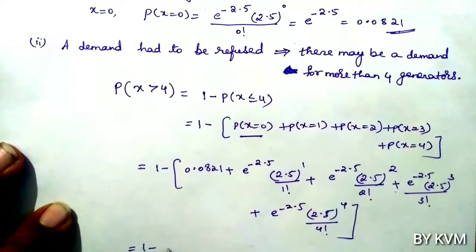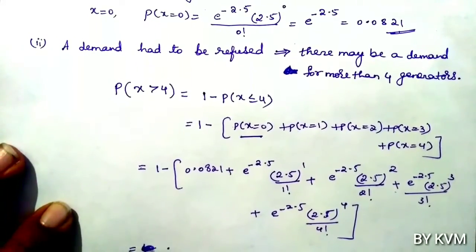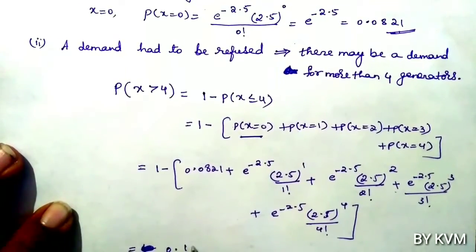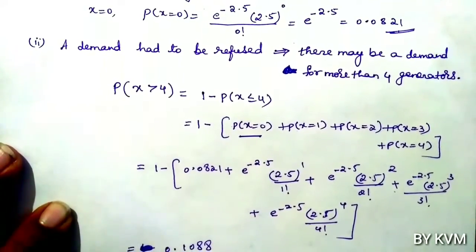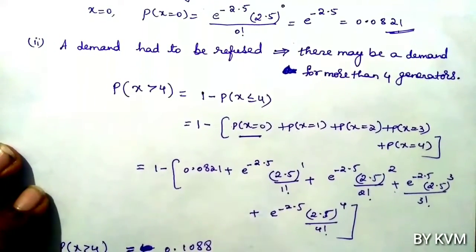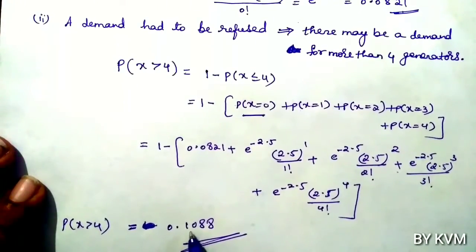So 1 minus, so this is equal to, on simplifying we get 0.1088. So this is probability of x greater than 4. So probability of x greater than 4 is 0.1088.